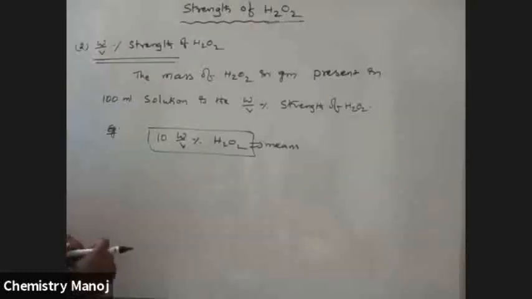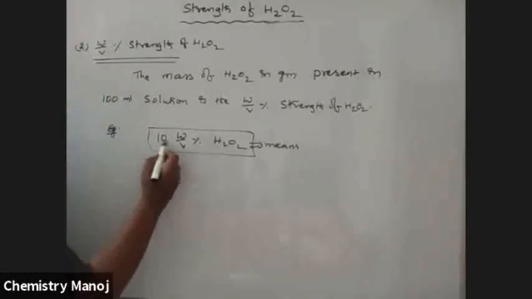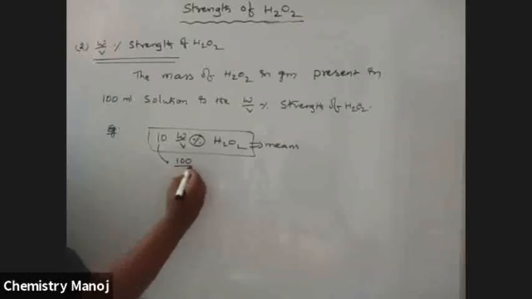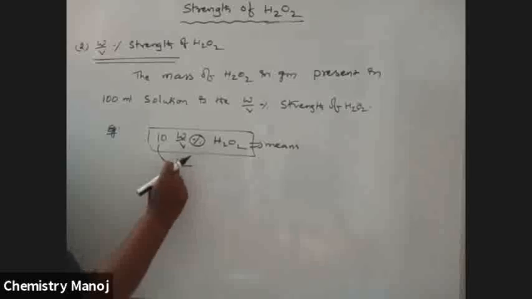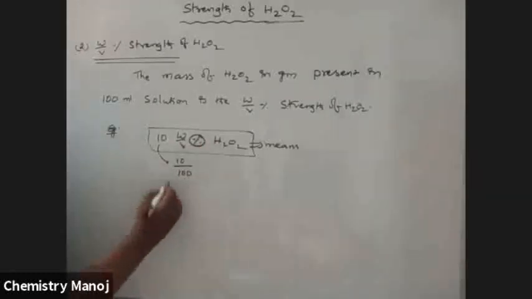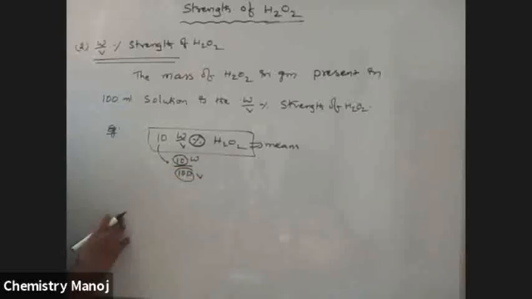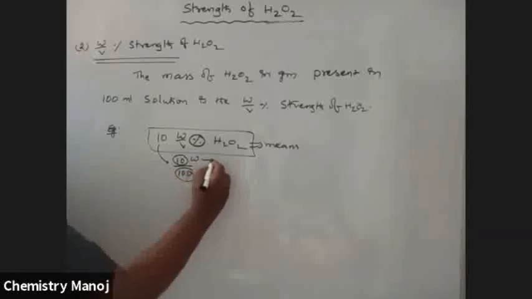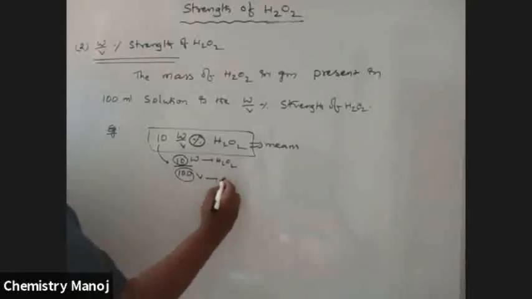See, my dear boys, because it is a percentage, this is taken as 10 by 100. This 10 is in weight, this 100 is in volume. The 10 is for H2O2 and the 100 is for solution.